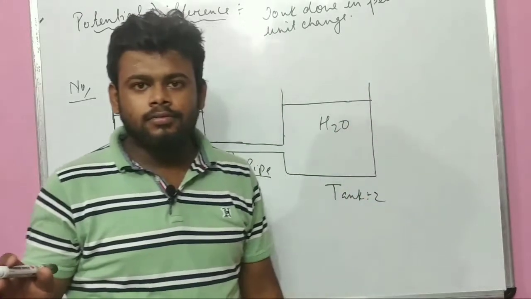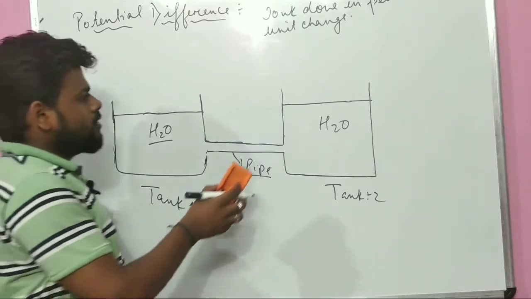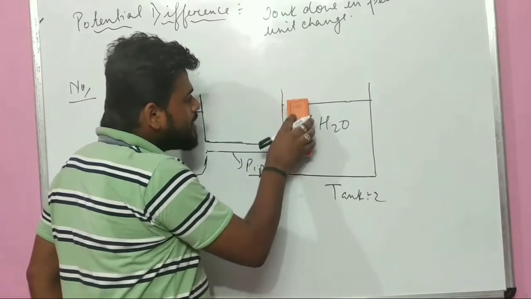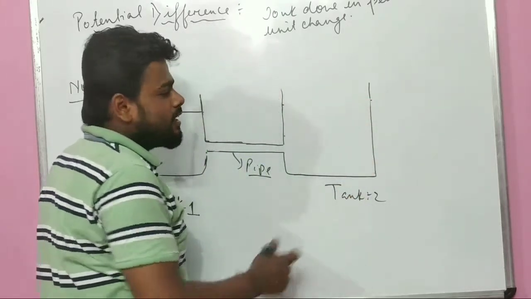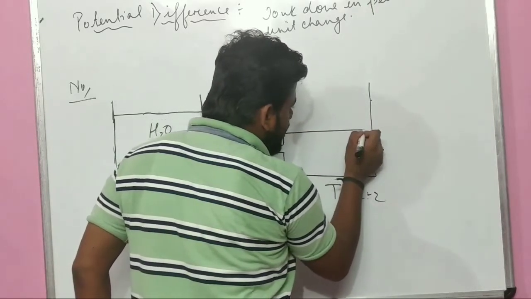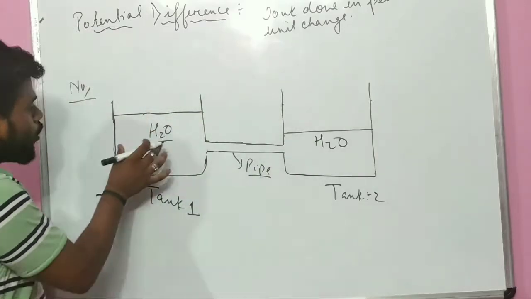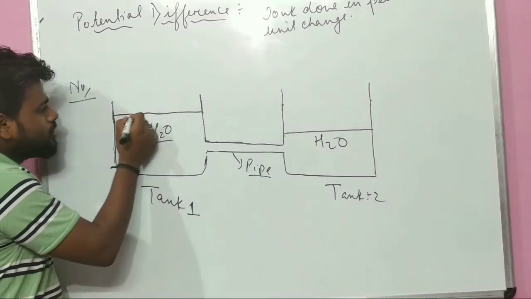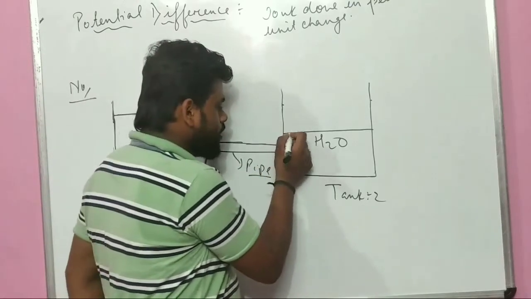Am I right? Yes. But if I minimize the amount of water in tank 2, now the water in tank 1 is up to this level and the water in tank 2 is up to this level.